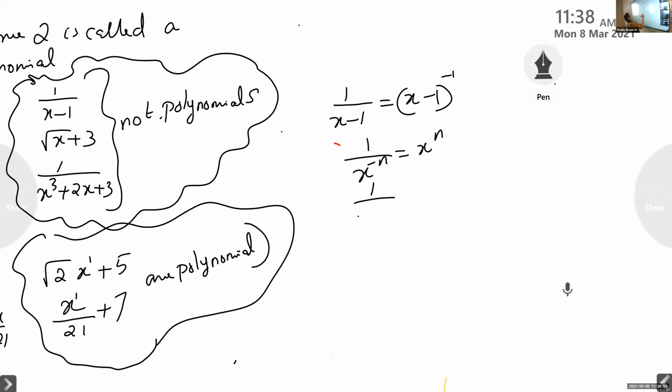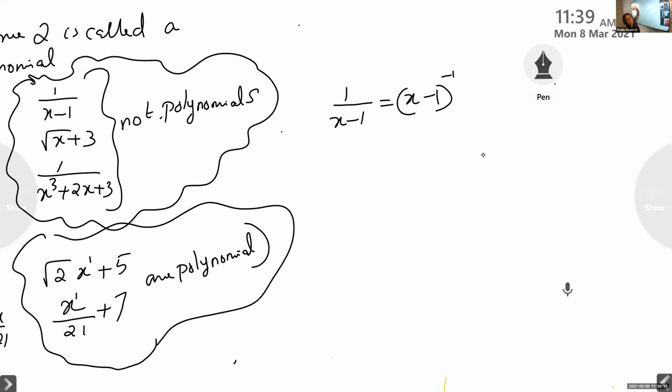Or 1 by 2 will come to the numerator as 2 raised to minus 1. Do you remember the laws of exponents? It's standard. Using this, 1 by x minus 1 can be written as x minus 1 raised to minus 1.